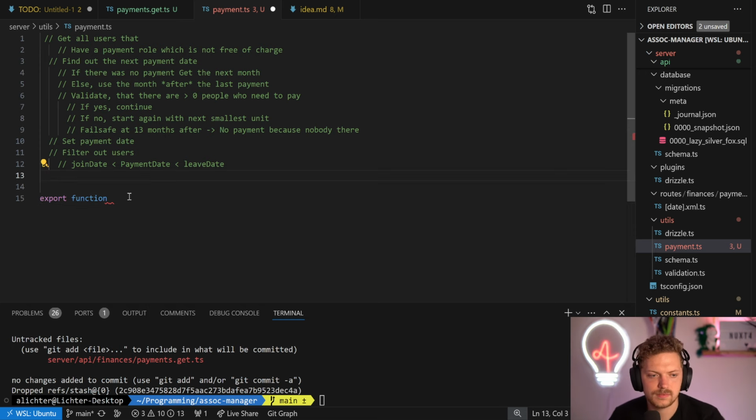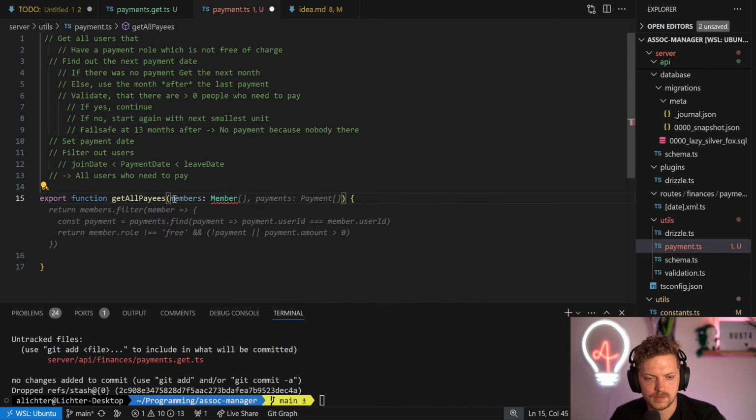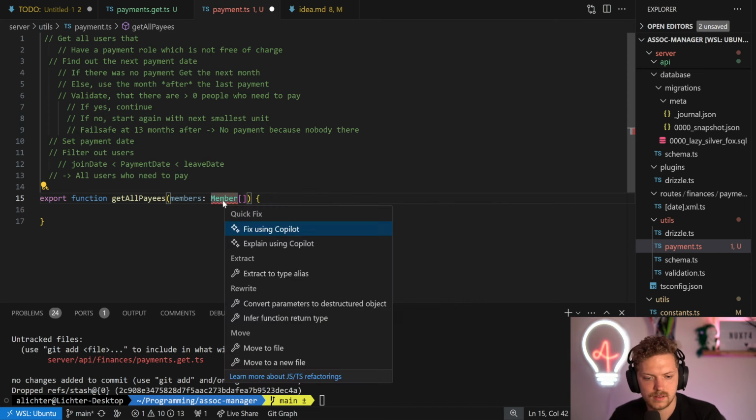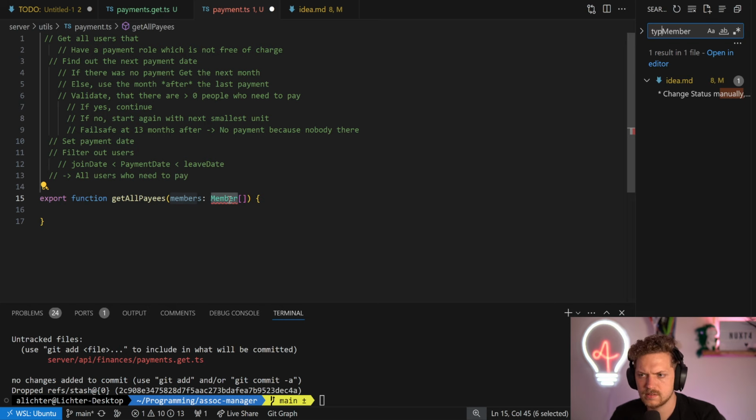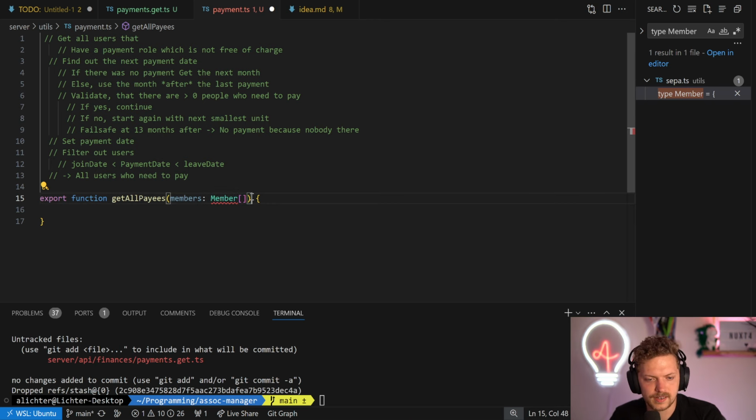Because after that, then we have the result, which is all users who need to pay, basically. So maybe say get users or get members who have to pay. That sounds really mad. Get all payees. Wonderful. So we need members, which is just all the members. We should have a member type, I think. Type member? Yeah. Oh, okay. We will define it manually then, we'll see.